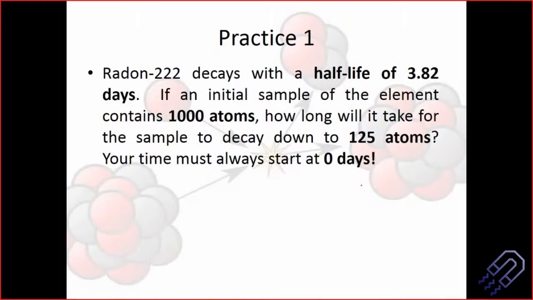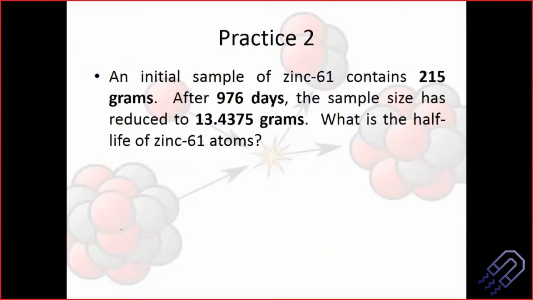So if an initial sample of the element contains 1000 atoms, so we are just considering the number of atoms here, we are not considering mass. So they say that there are 1000 atoms, and then you can of course use the Avogadro's number and find out the mass and everything else. But right now I'm just saying that there are 1000 atoms. The question is, how long will it take for the sample to decay down to 125 atoms? And before I proceed with the understanding of this, can I ask at least one of you to tell me what is the answer. Okay, I will just go to the next question.